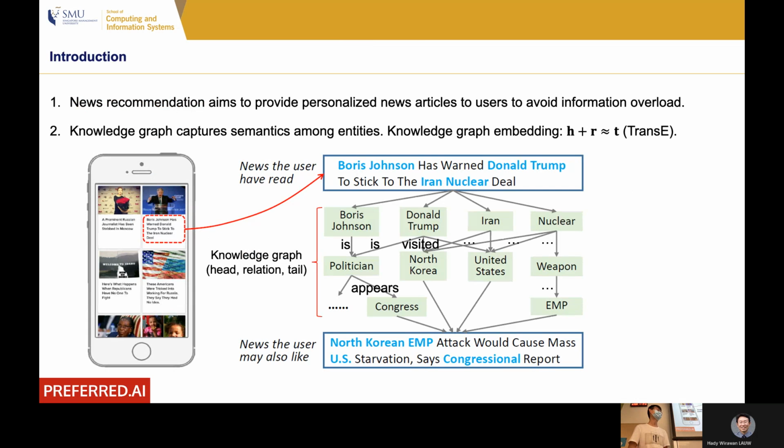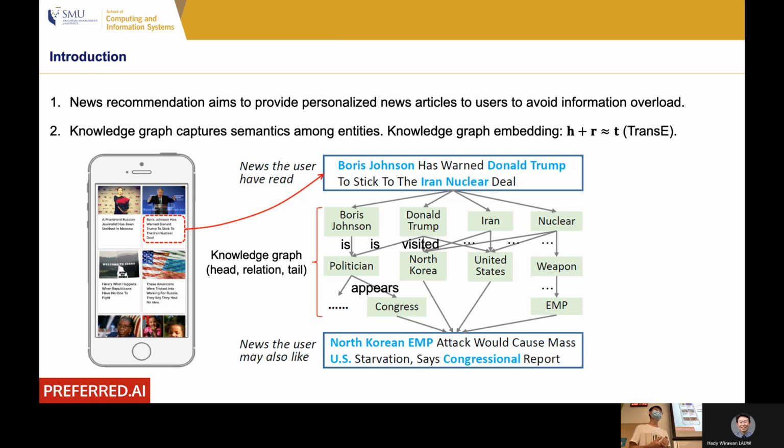Usually news recommendation is everywhere. Maybe every day we use some app to read some news. Sometimes there are a lot of news articles every day, and maybe it's not possible to read every news article. So there needs to be a way to personalize the news recommendation so that we can receive the news articles we are interested in. So this is the demand for news recommendation. News recommendation aims to provide personalized news recommendation to users.